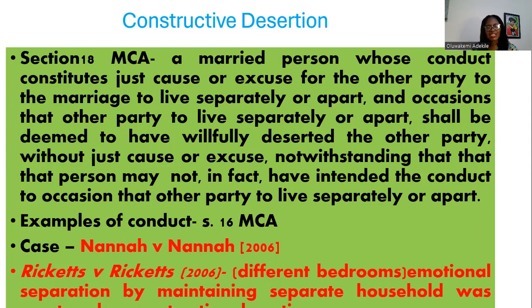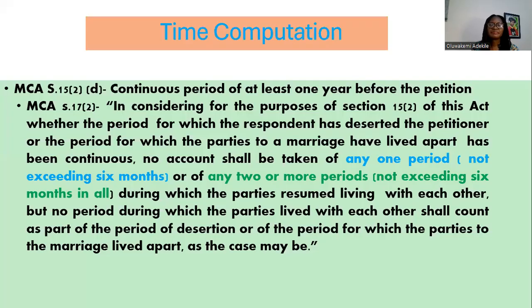You see the case of Ricketts and Ricketts, where that was done in English law: the fact that they were living in different bedrooms, and the wife had sworn that she would not have any matrimonial relationship with the husband, was regarded as an emotional separation, that is, constructive desertion by the spouse. The time, remember that we said that it must be a period of at least 1 year immediately preceding the presentation of the petition. That is a unique factor for desertion as compared with the living apart provisions of the MCA, which talk about 2 years or 3 years, respectively.